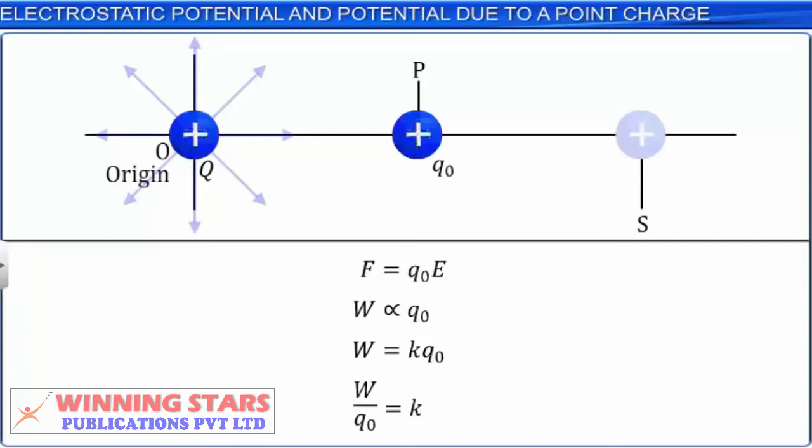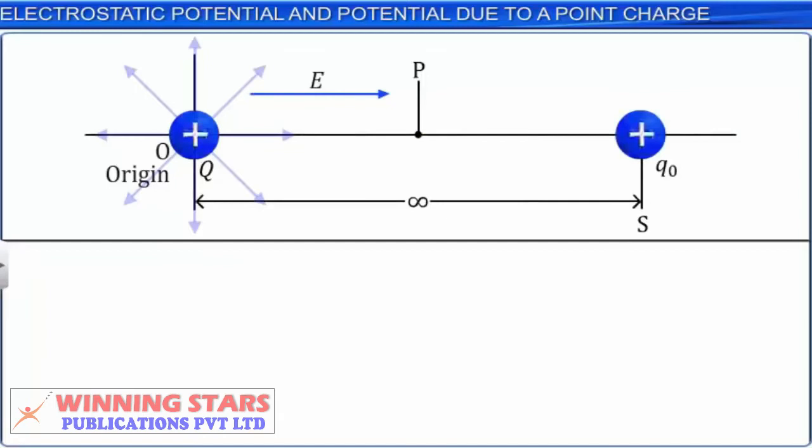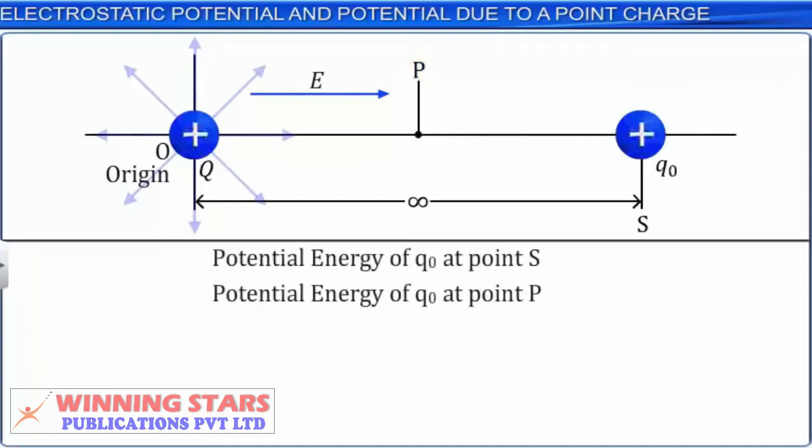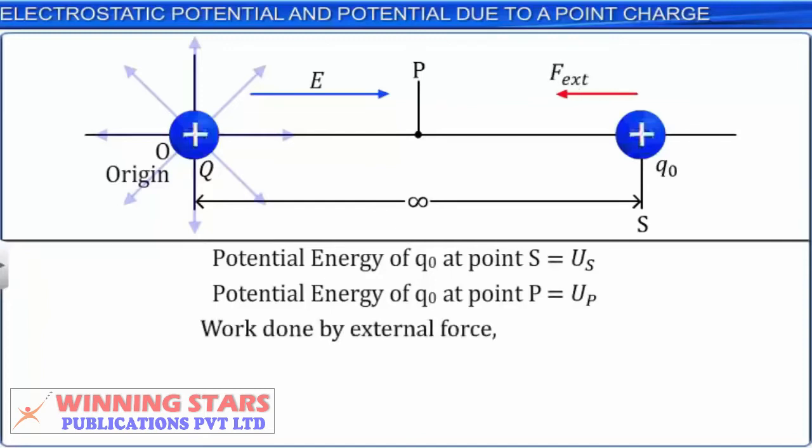Let us consider a point P between the origin and point S. Then, the potential energy of the charge Q0 at points S and P is US and UP respectively. We know that the work done by the external force to bring charge Q0 from point S to P is expressed as WSP is equal to delta U, which is equal to UP minus US.